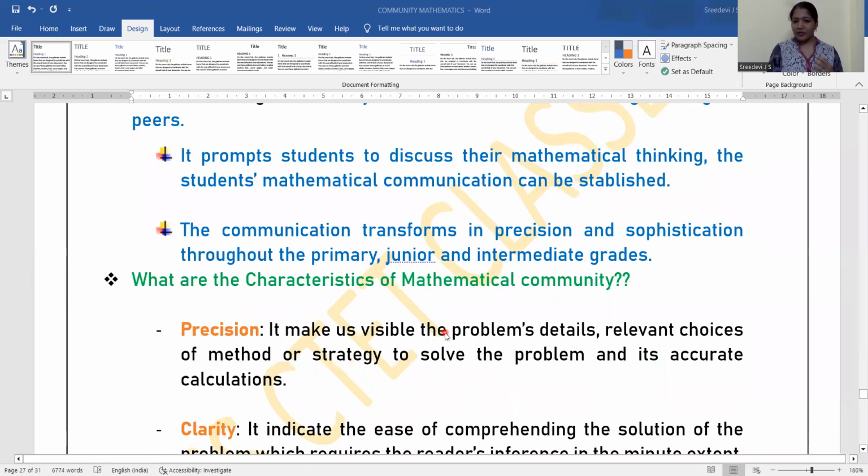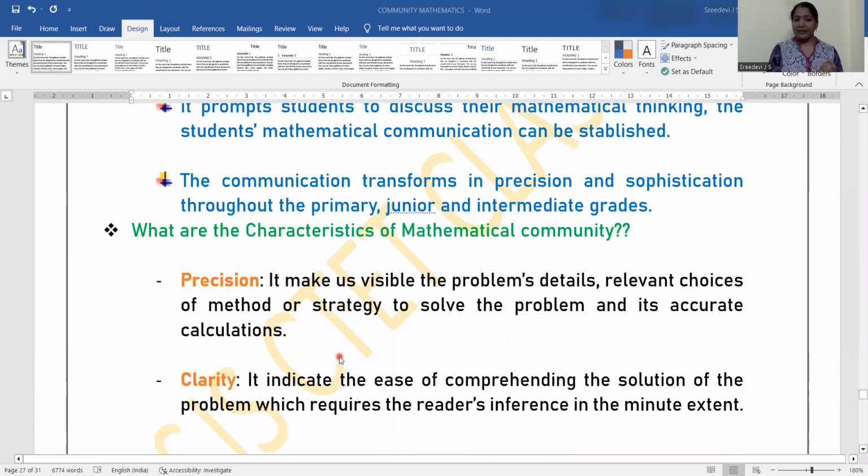What are the characteristics of a mathematical community, everybody? There are a few characteristics. The first one is precision. So what is precision? It makes visible the problem's details, relevant choices or methods or strategies to solve the problem, and its accurate calculation.